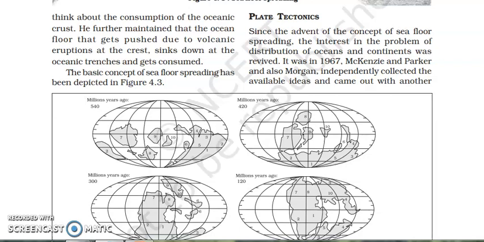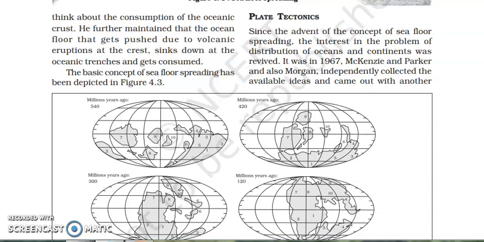So today we are going to discuss our next theory from the chapter Distribution of the Ocean and Continent, and our today's theory is the plate tectonic theory. Before starting the plate tectonic theory, we had discussed the continental drift theory in the last few days, and today we will start the new theory. But both theories are telling about the distribution of the ocean and continents only. So the main topic of both theories is the same, but the explanation is different, and it is given by different geographers.